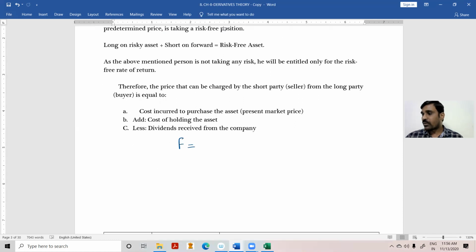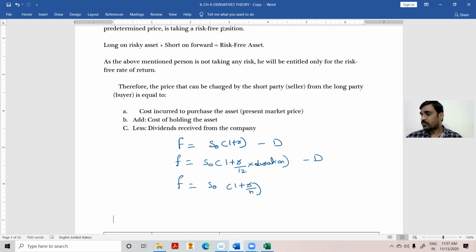So forward price is equal to, first point, F0 = S0 into (1 + R) minus D. As simple as that. This is yearly compounding. Or F0 = S0 into (1 + R/12) to the power of contract duration, minus D. Or another one, F0 = S0 into (1 + R/N) to the power of NT, minus dividend.